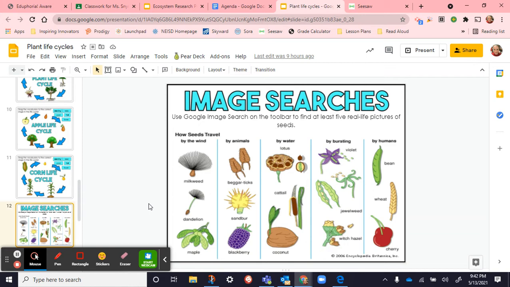If seeds don't have a way of traveling, something could come and wipe it out. Well, now that plant is extinct and there's no more. So seeds want to travel to different places because that's how they guarantee that their species will continue. One of the ways that they can do that is by wind. We notice that all of these have a similar shape that helps them float through the air, and they're all really, really light, which allows them to move a good distance.